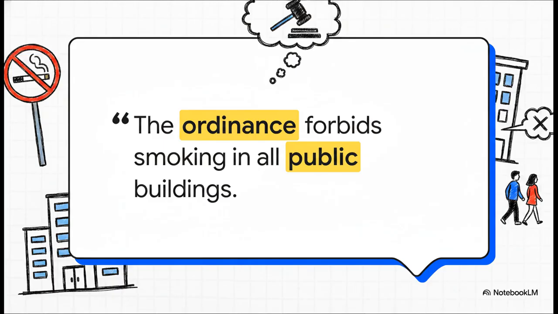Boom, that moment, that printed sign on the glass door, that captures the word ordinance perfectly. It just brilliantly illustrates the idea of a regulation or rule issued by a city, but in a real concrete situation. Because honestly, when you can connect a new word to a vivid visual scene exactly like this one, I guarantee the meaning is going to stick in your long-term memory.